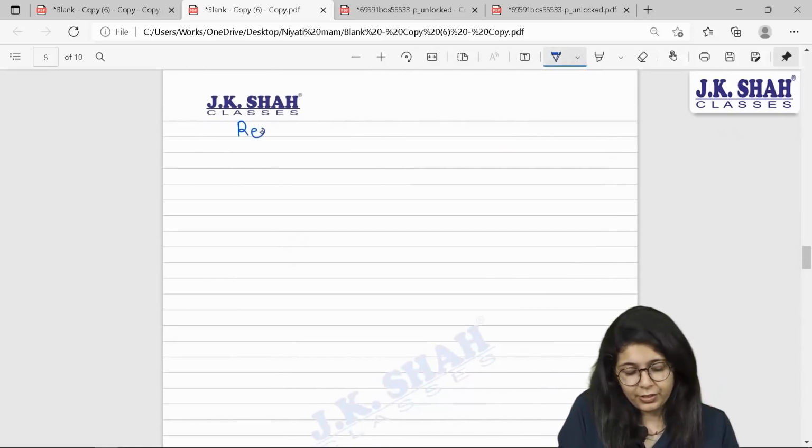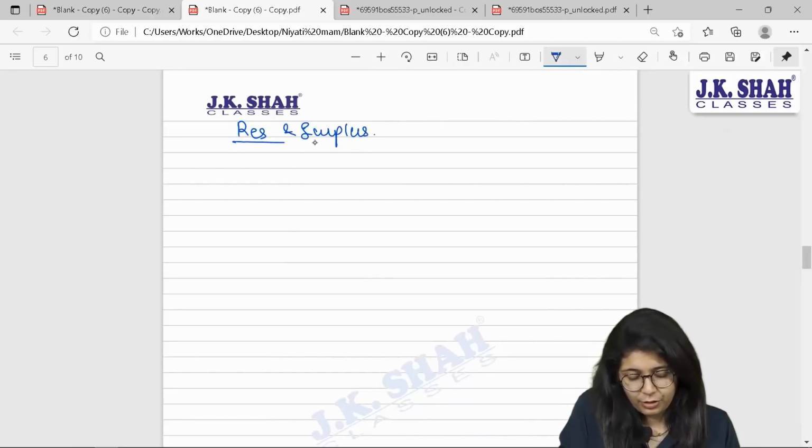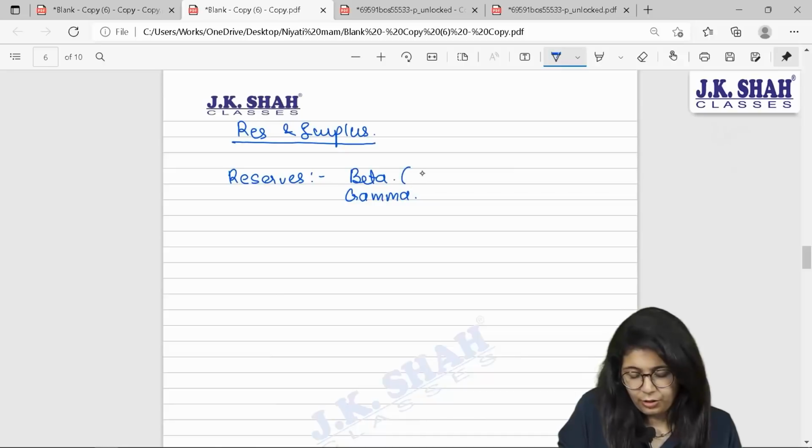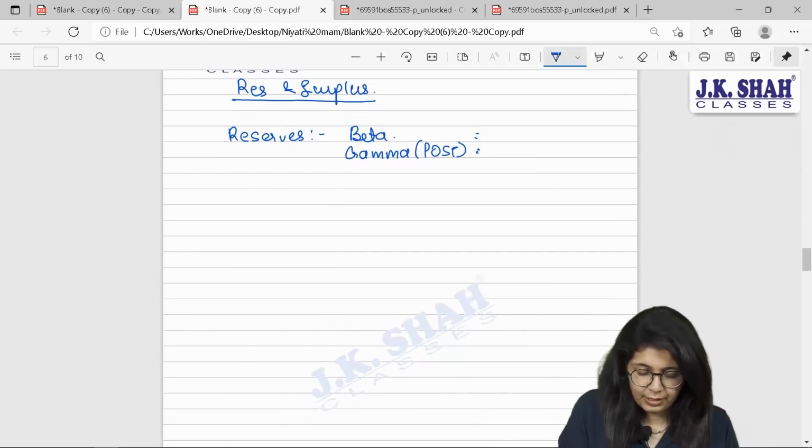Beta, under the heading reserves and surplus, you will first have regular reserves of beta and gamma. For gamma, it will only be for post period. Then you will have your P&L account, again of beta and gamma, only post period.